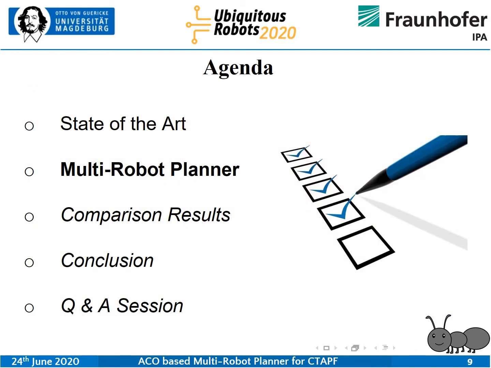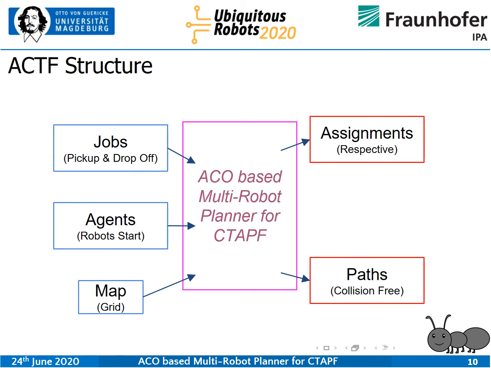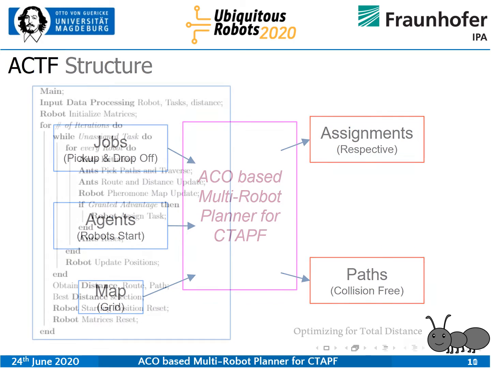Now I would like to talk about my planner. The planner that we have worked on, we would like to call it ACTF. The simple structure of this planner is that we will take some jobs, some pickup and drop-off locations, and some agents, or robot starting positions. They can be really arbitrary, wherever they start from. Then there is an environment, a grid map. What this planner would be providing is some task assignments, respective task assignments to robots, and of course the paths to those tasks, collision-free paths, optimizing for total distance, of course.